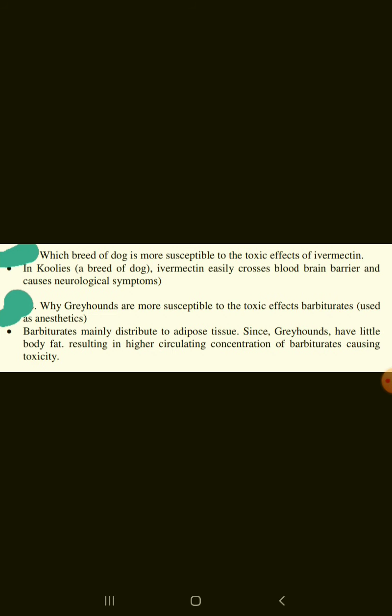Which breed of dog is more susceptible to the toxic effects of ivermectin? In collies, ivermectin easily crosses the blood-brain barrier and causes neurological symptoms. Why are greyhounds more susceptible to the toxic effects of barbiturates? Barbiturates mainly distribute to adipose tissue. Since greyhounds have little body fat, this results in a higher circulating concentration of barbiturates, causing toxicity.